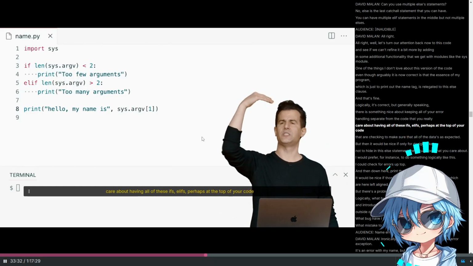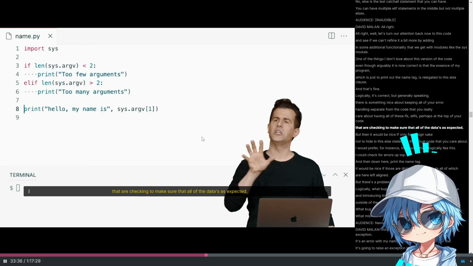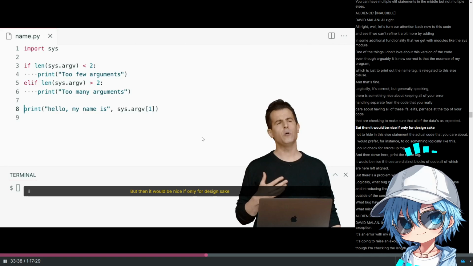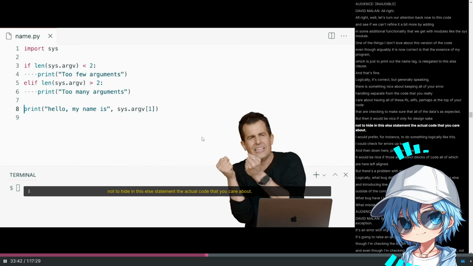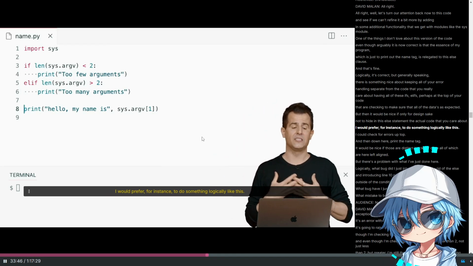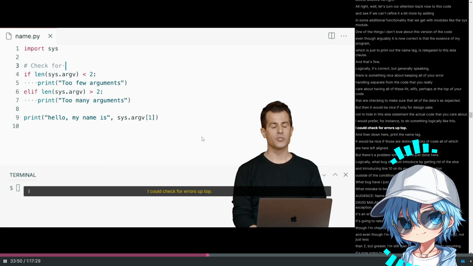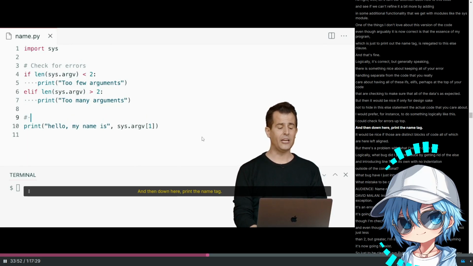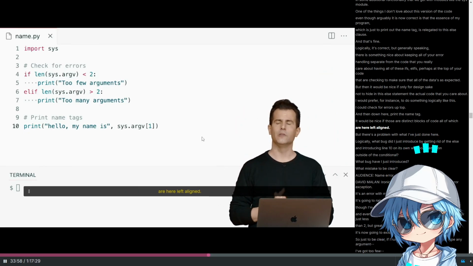Having all of these ifs, elifs, perhaps at the top of your code that are checking to make sure that all of the data is as expected. But then it would be nice, if only for design's sake, not to hide in this else statement the actual code that you care about. I would prefer, for instance, to do something logically like this. I could check for errors up top, and then down here, print the name tags. It would be nice if those are distinct blocks of code, all of which are left aligned.